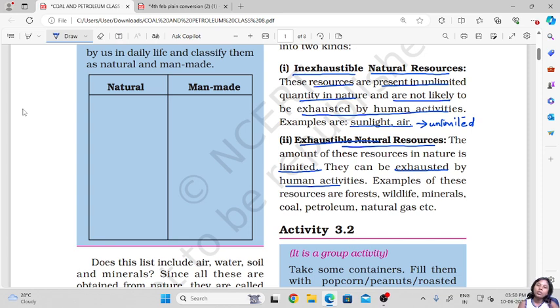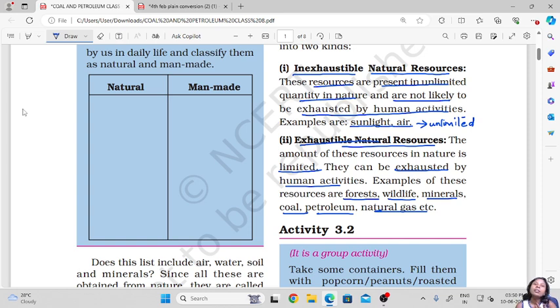Exhaustible natural resources are the ones which are limited, present in a very small quantity, and after some point, due to over-exertion by human activities, they can be exhausted. Examples of these resources would be forests, wildlife, minerals, coal, petroleum, natural gas, etc.